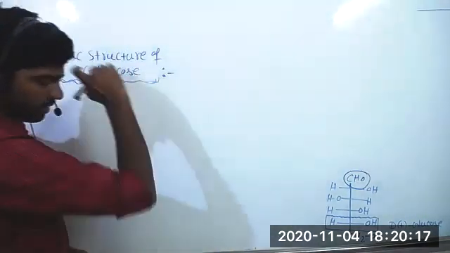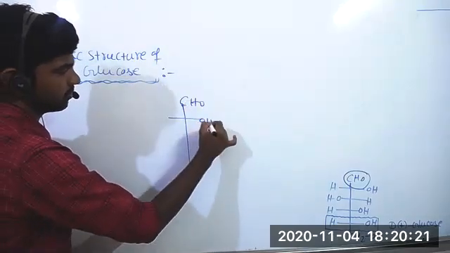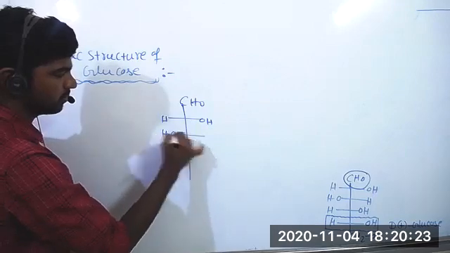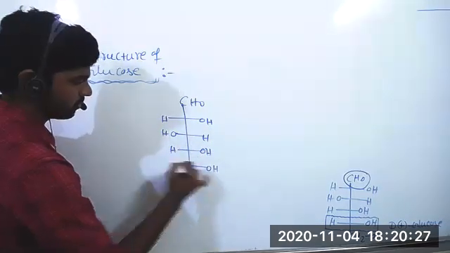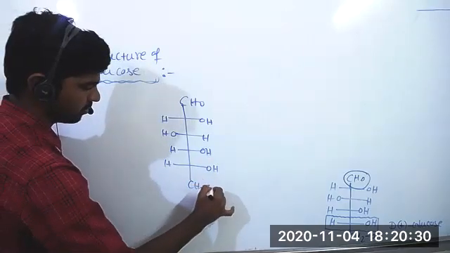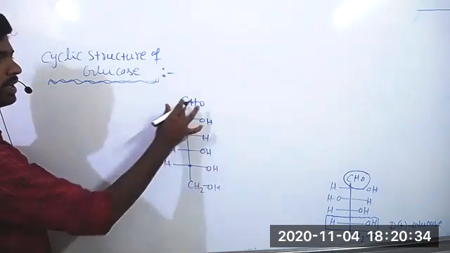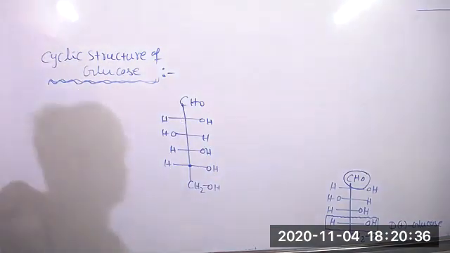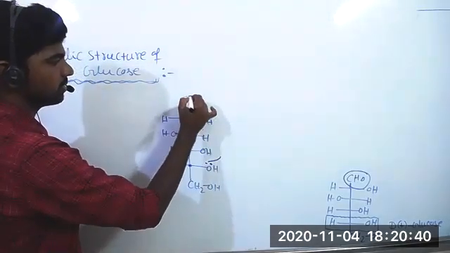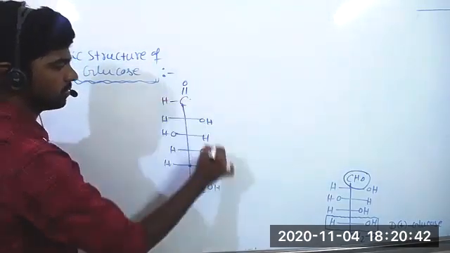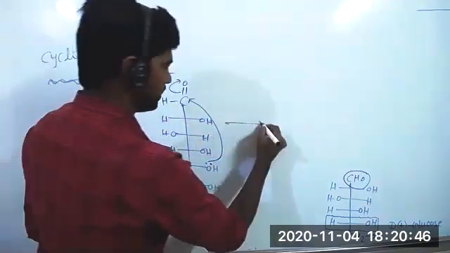In the glucose molecule, the hydroxy group on the fifth carbon is added to the aldehyde group. Then it gives a cyclic structure. Oxygen has a lone pair. The lone pair attacks here, they shift here, and it gives